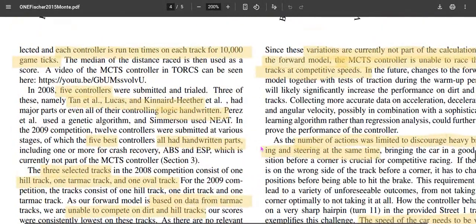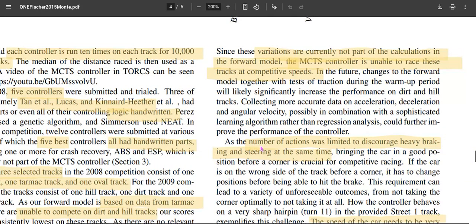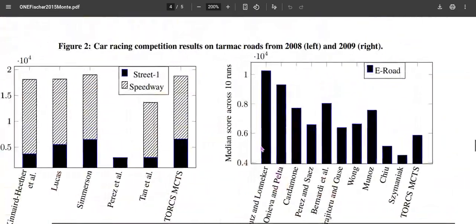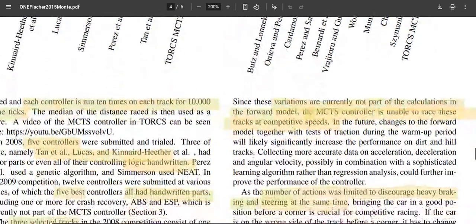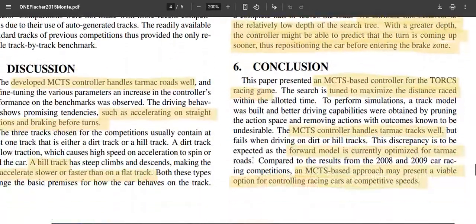What they claimed is that for the track it had been trained for, it could beat all the other human heuristic approaches and came up with the highest score. But compared to tracks it hadn't been trained on, it couldn't cope with the other players. So this is the conclusion they give.